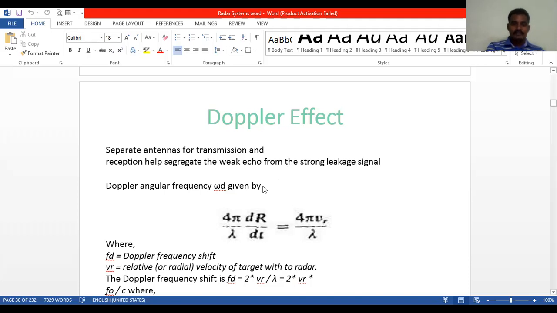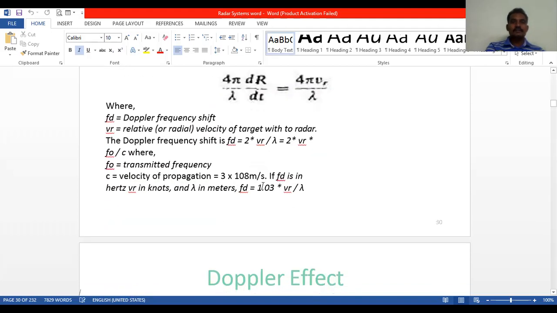The Doppler frequency shift fd is 2 Vr by lambda, or 2 Vr f naught by c, where lambda is defined as c by f naught, f naught is the transmitted frequency, and c is the velocity of propagation, 3 into 10 power 8 meters per second.